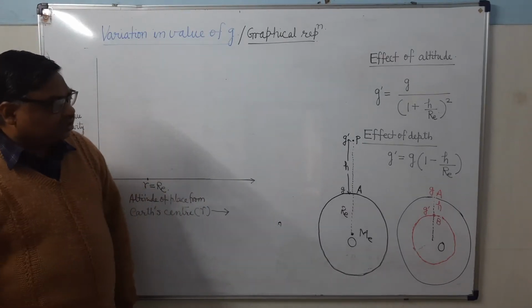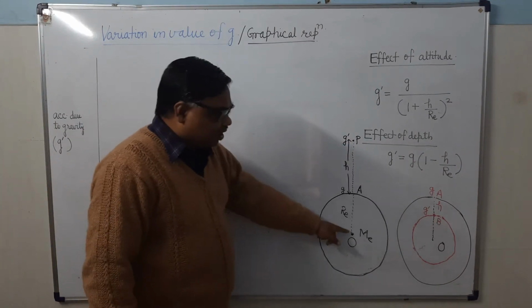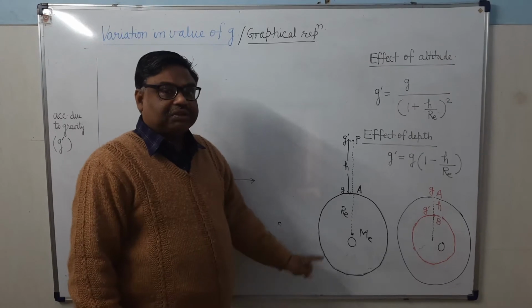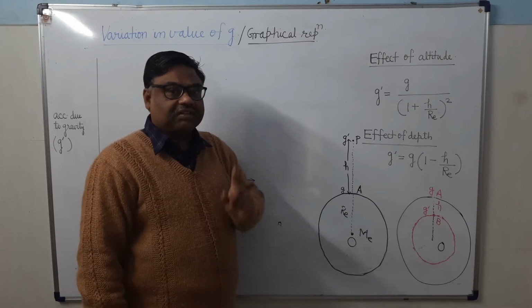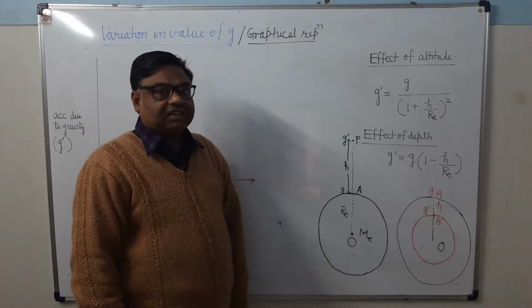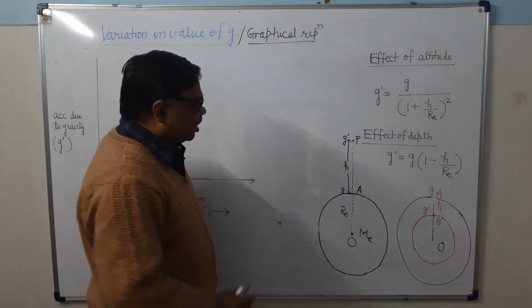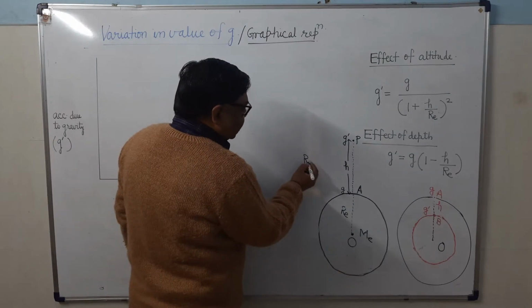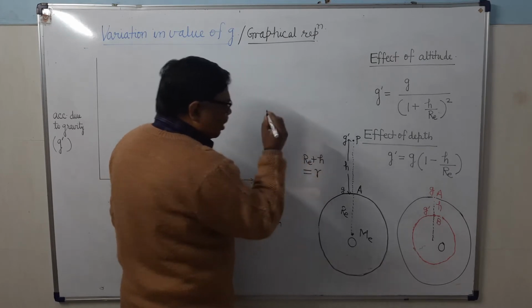So what will be the height of this place from the Earth's center, which we say altitude? Altitude is always measured from the Earth's center here. So the distance will be Re plus h. This Re plus h we will term as small r.